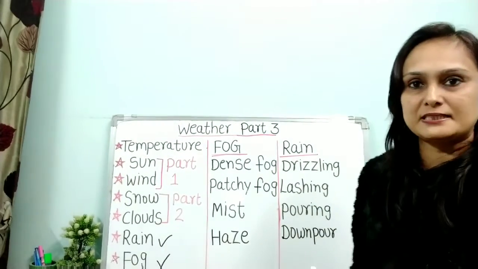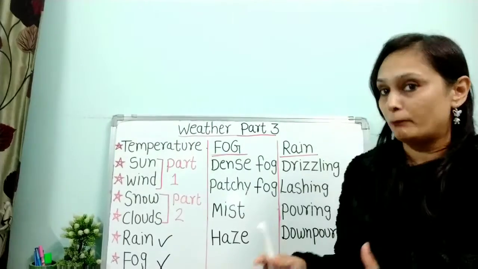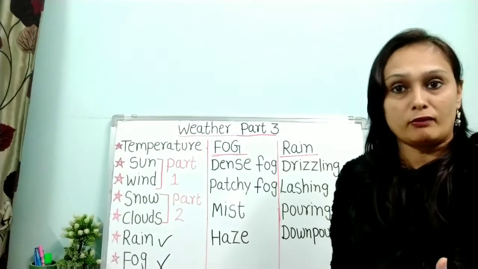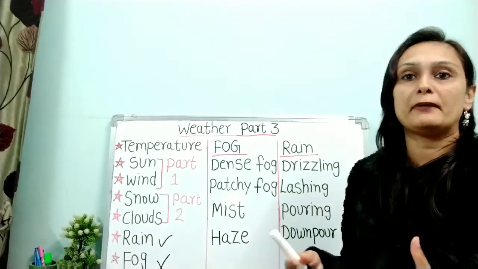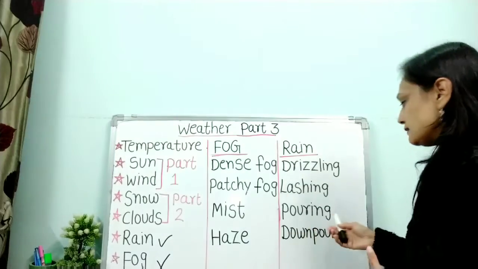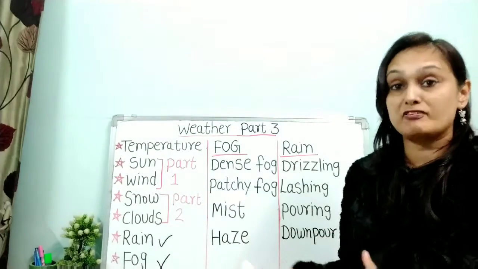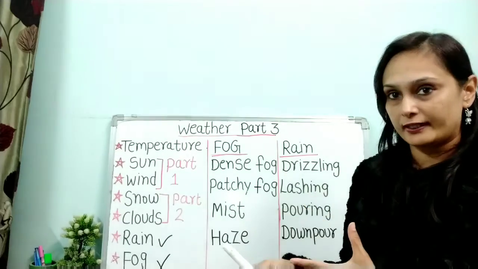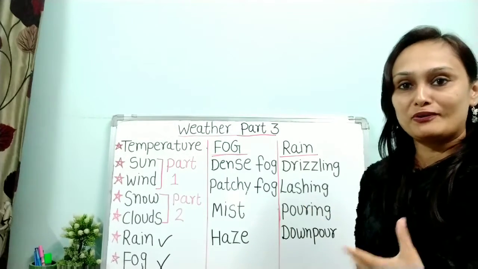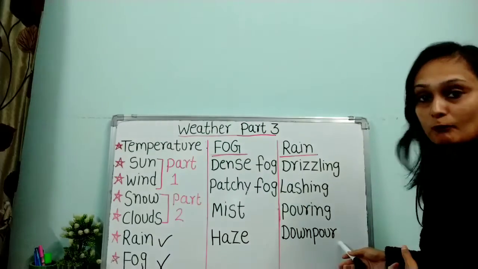Pouring. Pouring means heavy rainfall for long period. Rainfall हो रहा है और वो बहुत लंबे टाइम के लिए से हो रहा है. That is pouring. Pouring rain. I was standing in the pouring rain. I was waiting for you in the pouring rain. Kind of a thing.